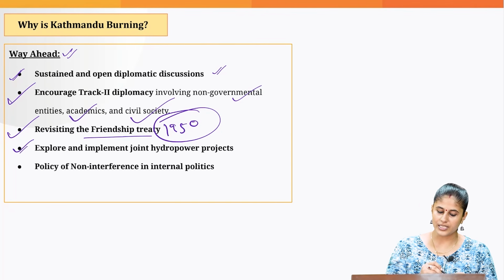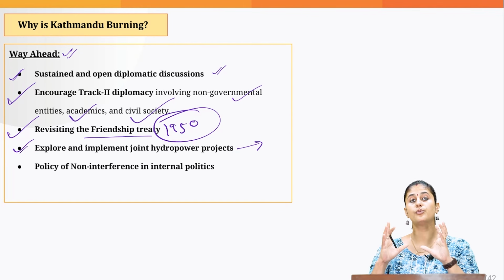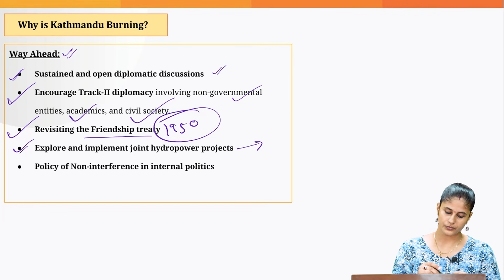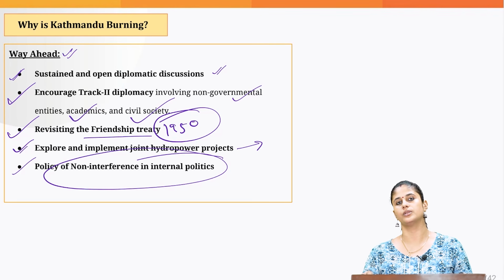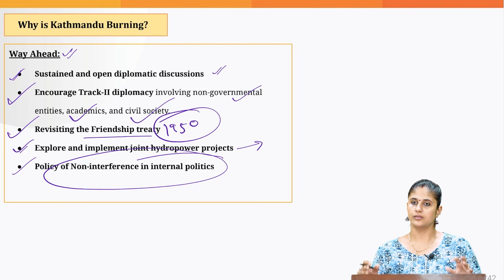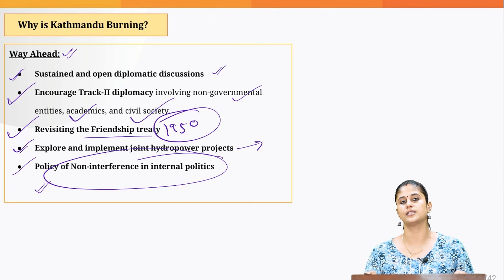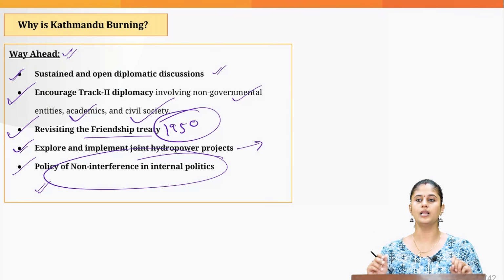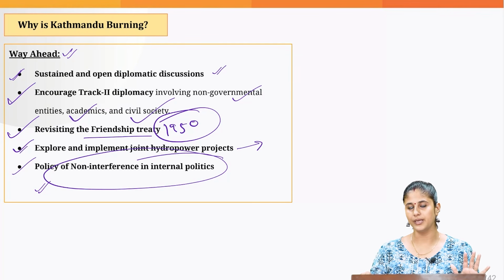Then we need to explore and implement joint hydropower projects, basically exploiting the hydropower potential of Nepal. Okay, and this would enable us to further strengthen our relationship with Nepal. Then we should adopt the policy of non-interference, especially when it comes to internal politics. And recently the Ministry of External Affairs has gone by this policy because it has issued an advisory that whosoever Indian nationals are in Nepal need to follow whatever guidelines are being issued by the Nepalese government.